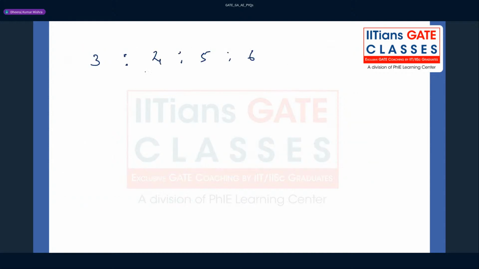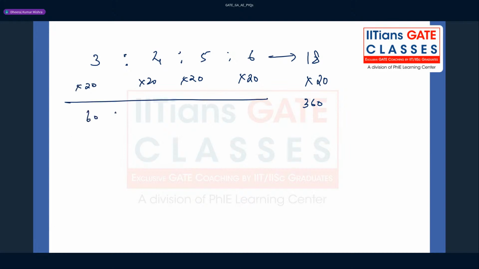Okay, so we have been given these ratios. What is the total part here, guys? 3 plus 4 is 7, 7 plus 5 is 12, and this is 18, right? You know that the total angle of the quadrilateral is going to be 360. So the multiplier is 20. You multiply 20 here, here, here, and here, and you get the angle of all. This is 60, this is 80, this is 100, and this is 120, right? So you have got all the angles of the quadrilateral.